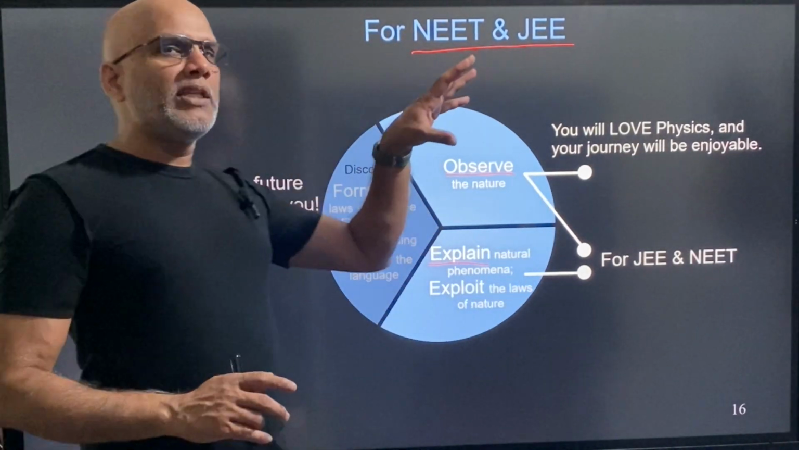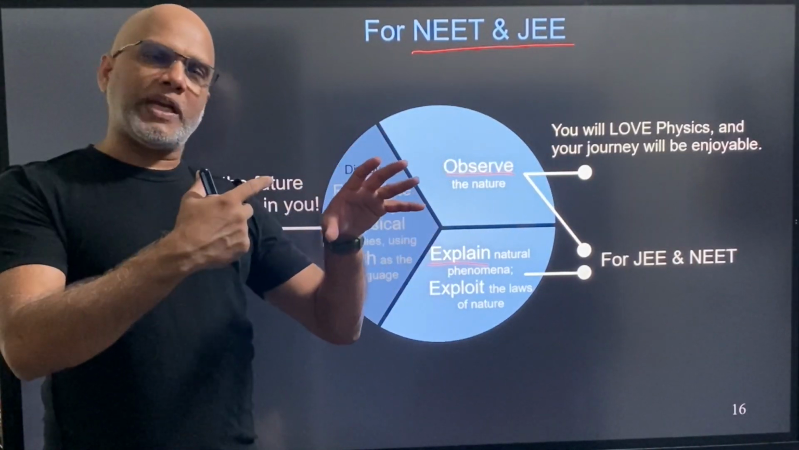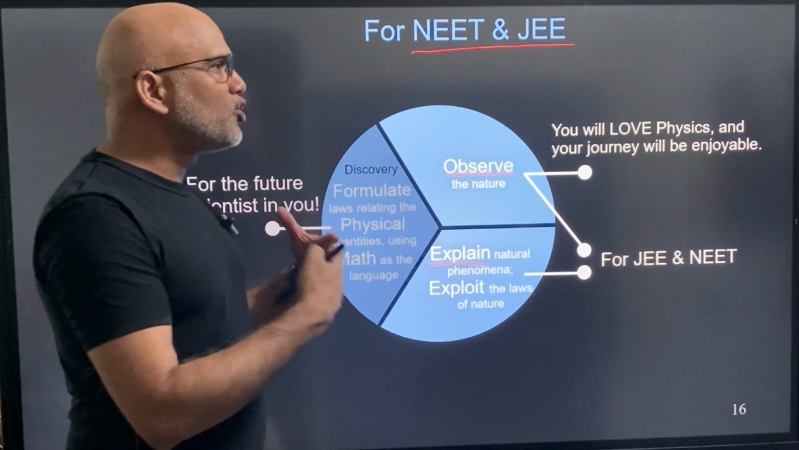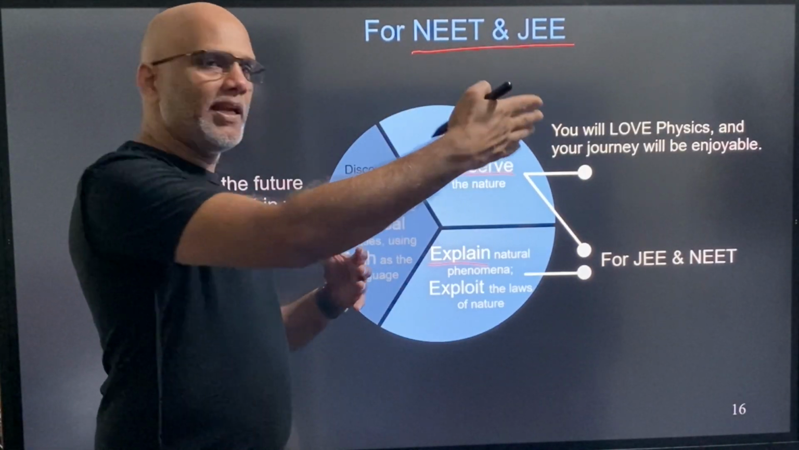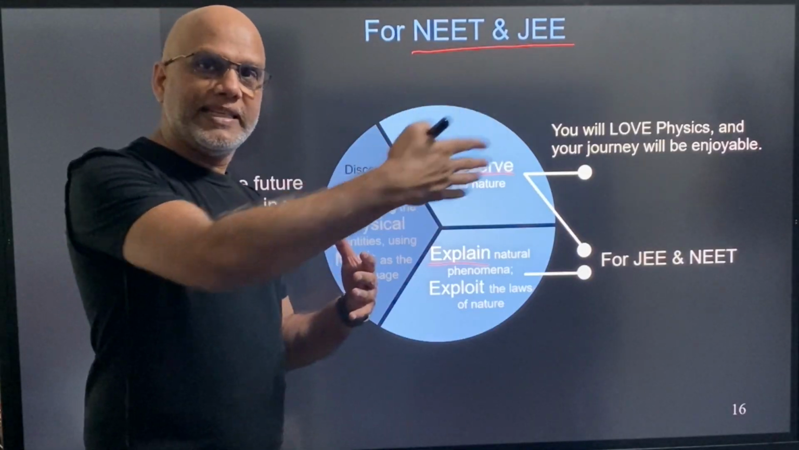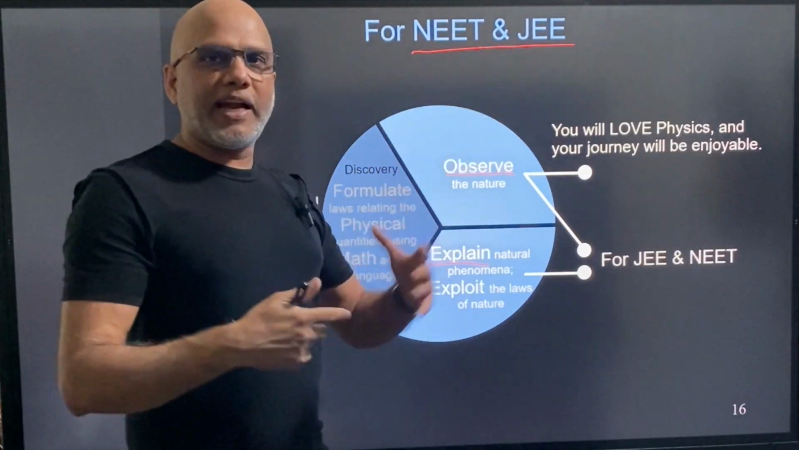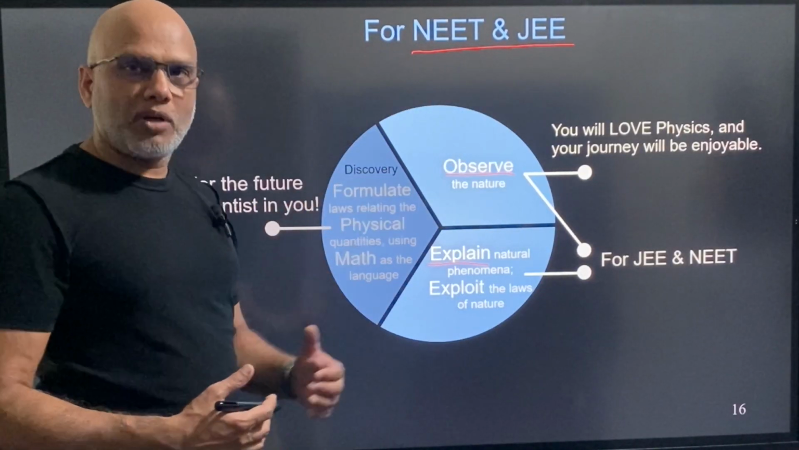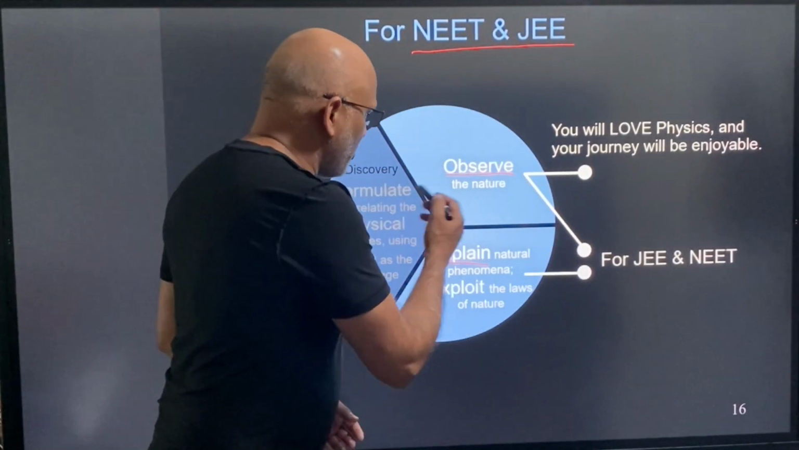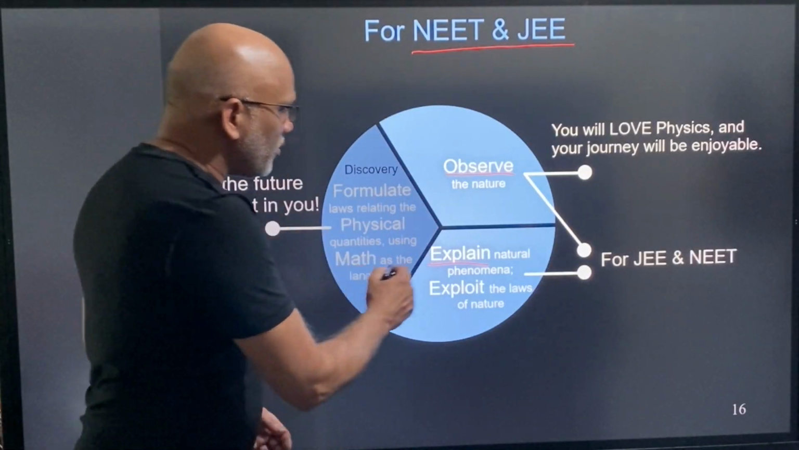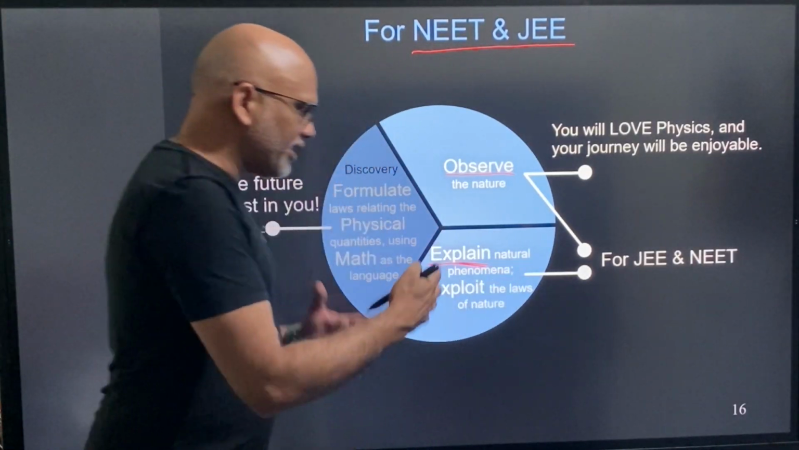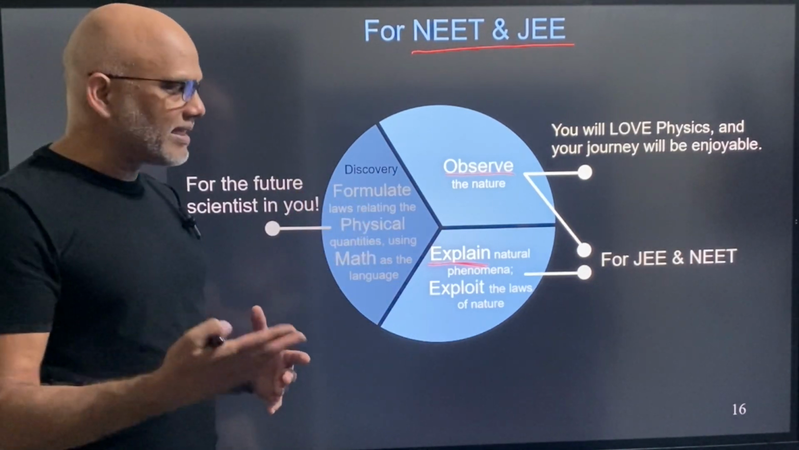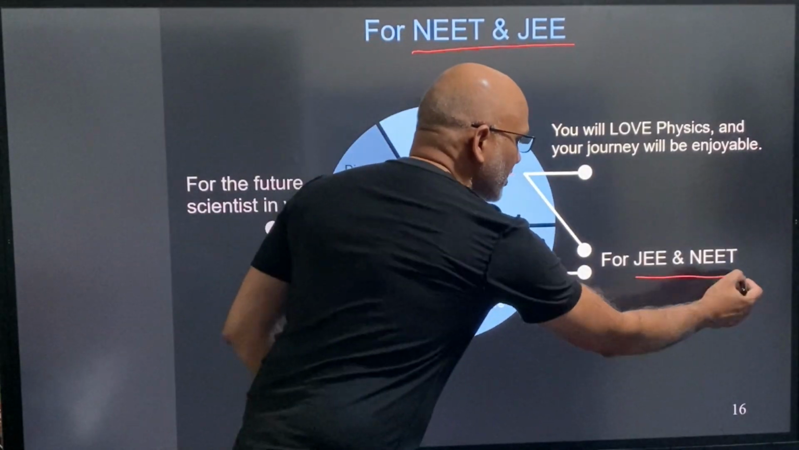If you start observing nature and try to relate physics to it, actually you will fall in love with physics, and that will really help you make the journey to the IIT or NEET or JEE very enjoyable. You'll feel like you're having fun while you're solving problems. Using the existing laws, our main job will be that there will be problems, and we want to solve those problems using those existing laws. So that is going to be the key for NEET and JEE.